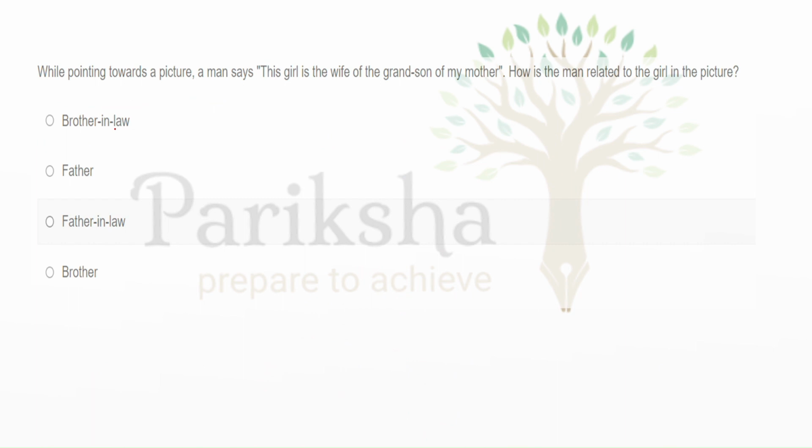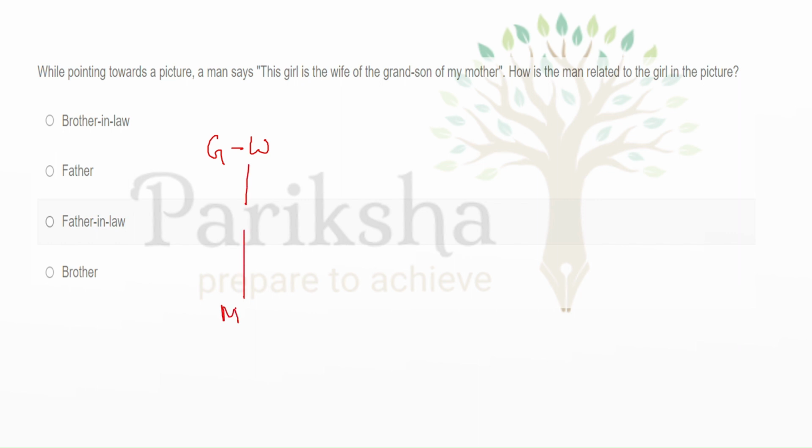Now while pointing towards a picture, a man says, the girl is the wife of the grandson of my mother. So this is the girl and she is the wife of the grandson of my mother. So these are third level.